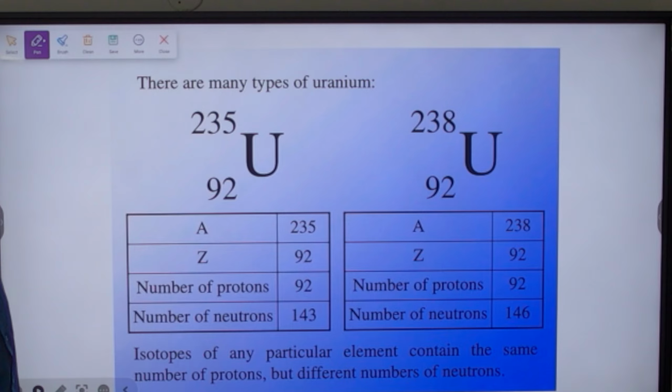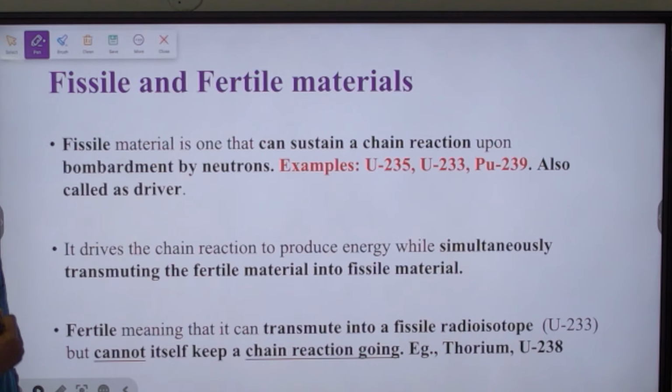Next, we have to understand what is fissile and what is fertile. There are two types of materials when it comes to nuclear energy. One is fissile material and another is fertile material. Fissile materials are the ones that can sustain a chain reaction. We saw chain reaction, right? Upon bombardment with a neutron, the chain reaction is sustained. So those materials which can sustain a chain reaction are called fissile material, and examples for that are uranium 235, 233 and then plutonium 239. These are also called drivers. So fissile materials are also called drivers. These examples are very important, that is why it has been highlighted.